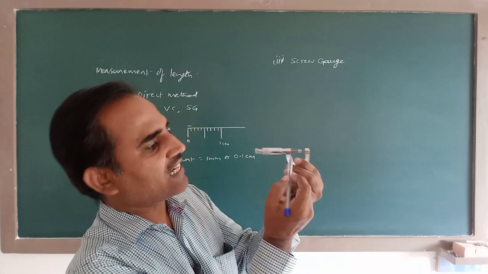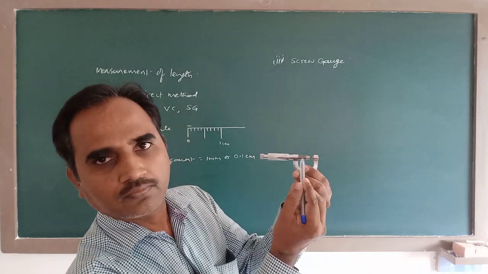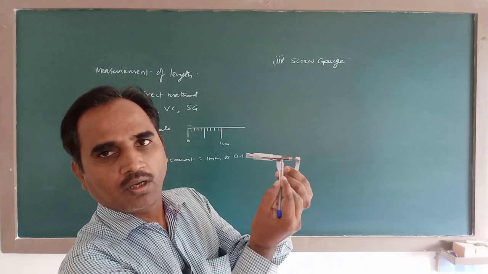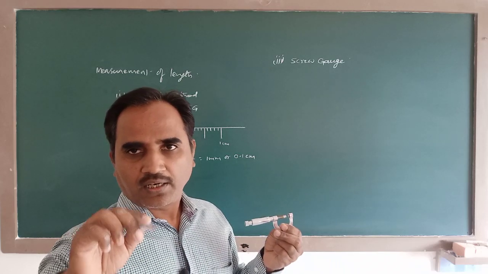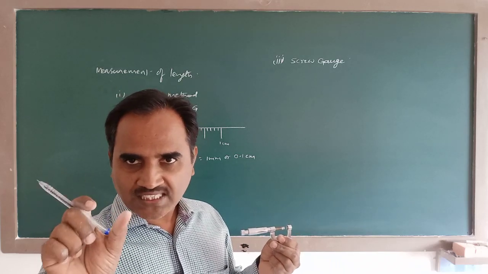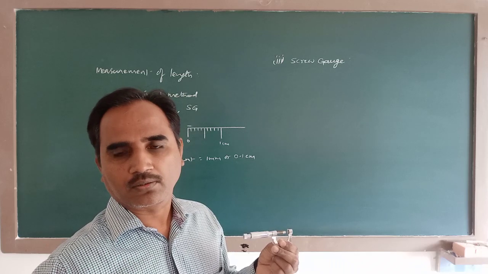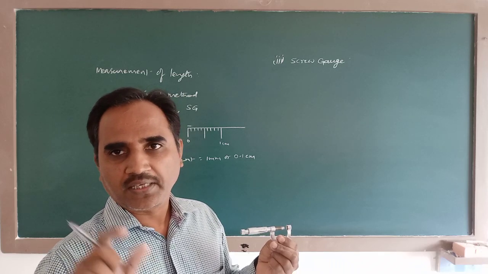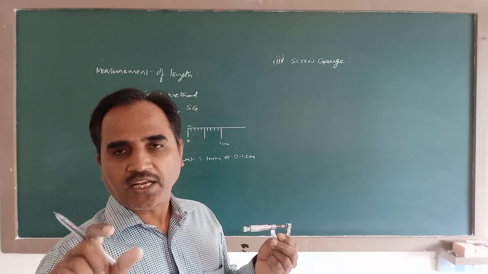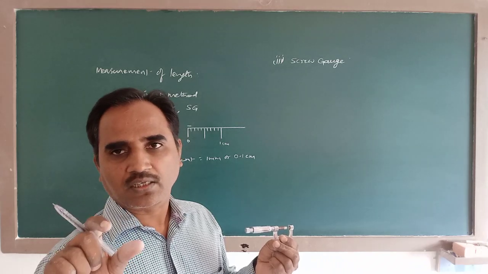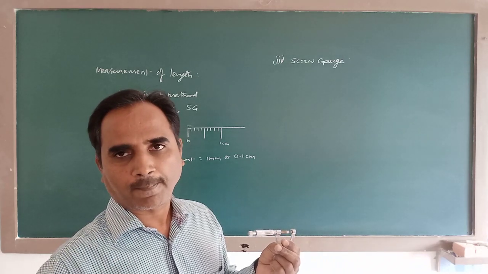These are called the threads of the screw. The distance between any two successive threads is called pitch.